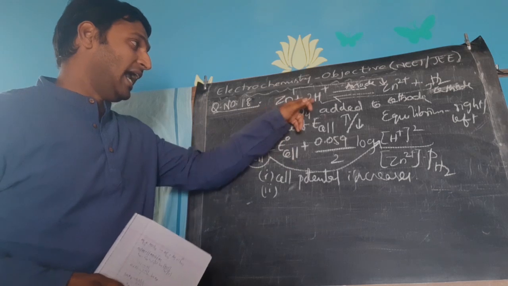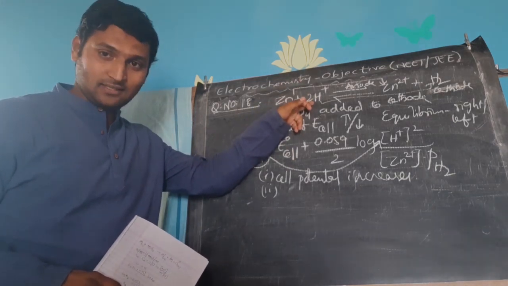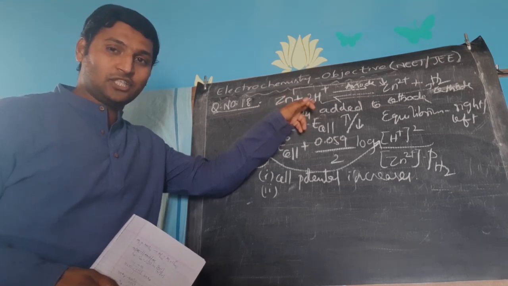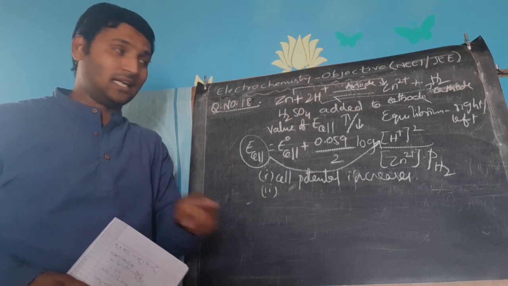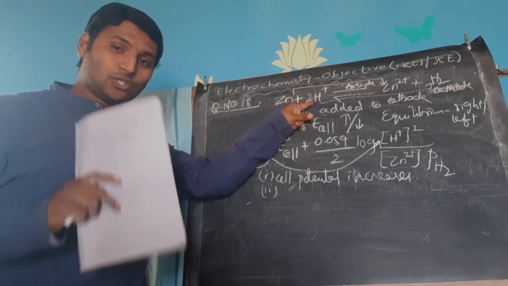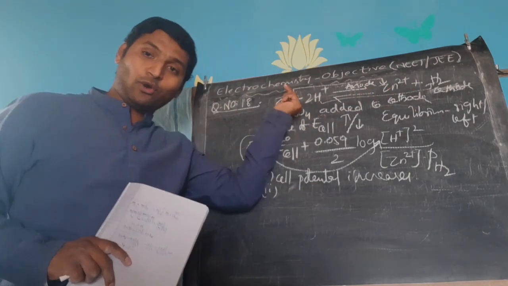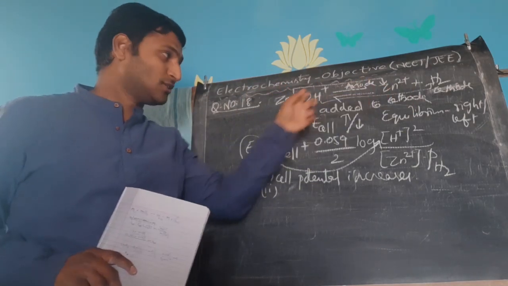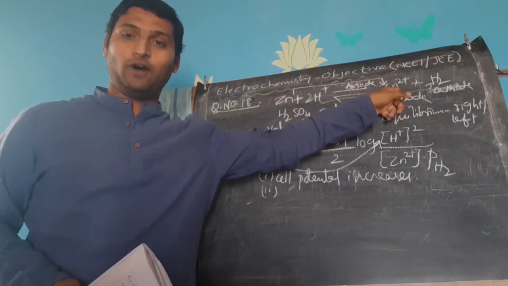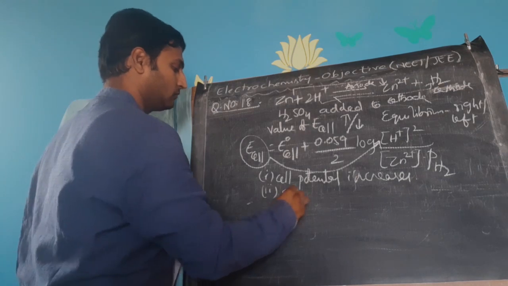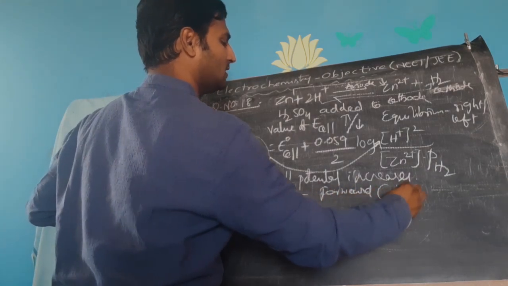compensated. I have increased the concentration of H plus ions. Because I have increased the concentration of H plus ions, equilibrium would try to decrease the concentration of H plus ions. If the concentration of H plus ions has to be decreased, should it undergo reaction or should it be produced? It should undergo reaction so that H plus ions will be consumed, right? That means equilibrium will shift towards the forward direction. Forward, or in this case they have asked right side.